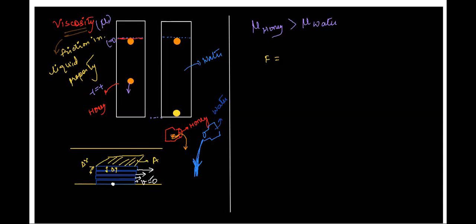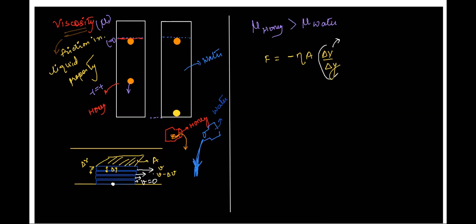So let's say one layer is moving with velocity V and the other is moving with velocity V minus delta V, right? So the force acting between the two layers is given by minus eta, minus eta into that tangential area A times delta V upon delta Y. I'll describe these expressions again, right?